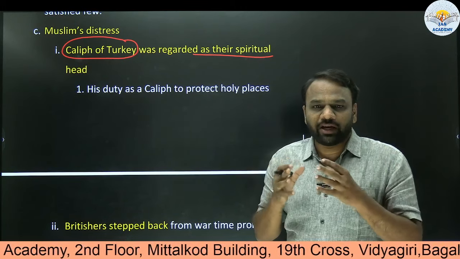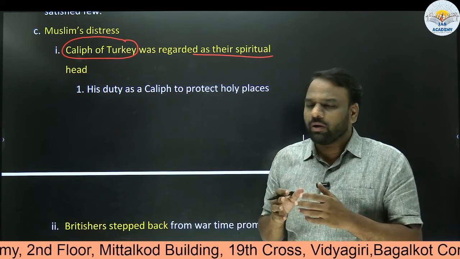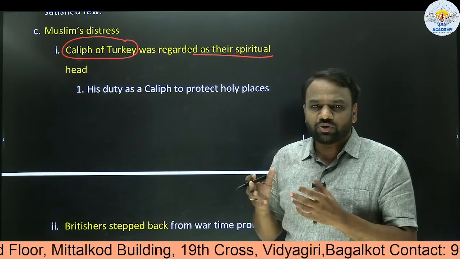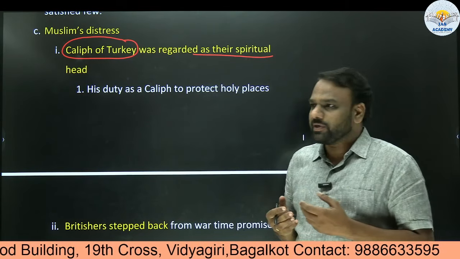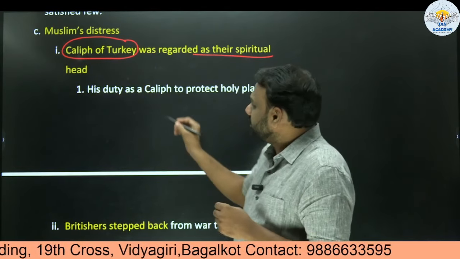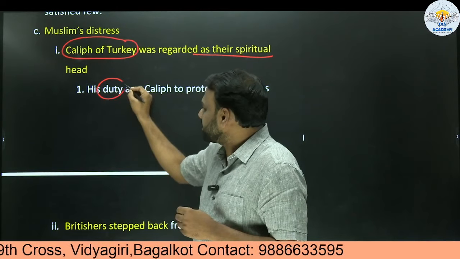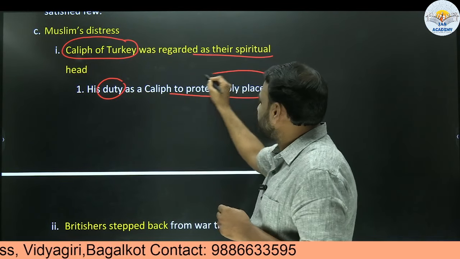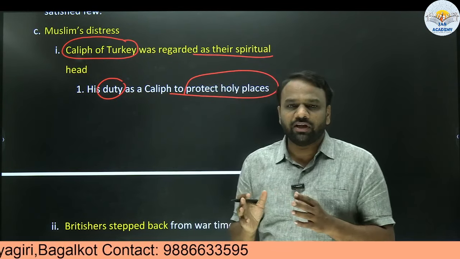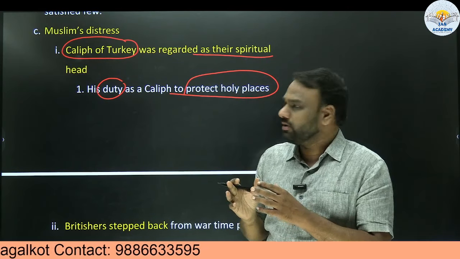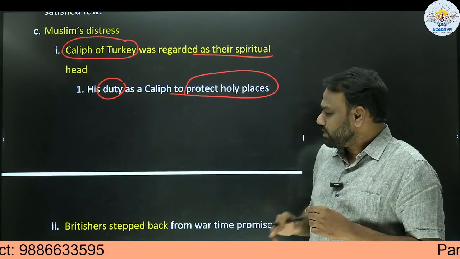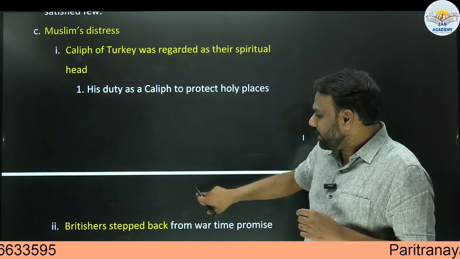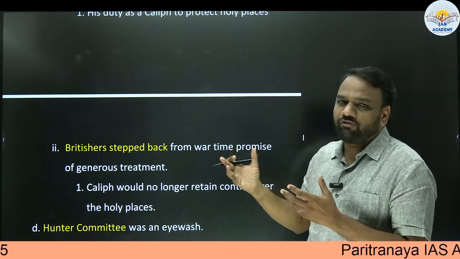So, in order to ensure victory in World War I, or probably for some other reasons, our Caliph of Turkey was deprived of his powers. So what were those powers? As Caliph of Turkey, his duty was to protect the holy places belonging to Islam. But during World War I, the Britishers took that power from the Caliph of Turkey.